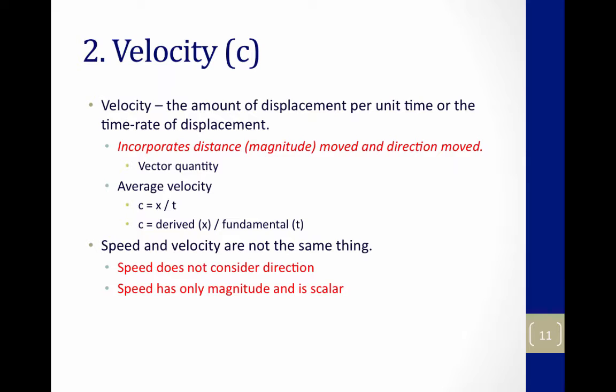Velocity is the amount of displacement per unit time, or the time rate change in displacement. Velocity incorporates the distance moved and the direction moved. It is also a vector quantity. Average velocity, the symbol is v with a bar, is displacement, which is a derived quantity, divided by time, which is a fundamental quantity. Speed and velocity are not the same things because speed does not consider direction. Speed is therefore a scalar quantity.